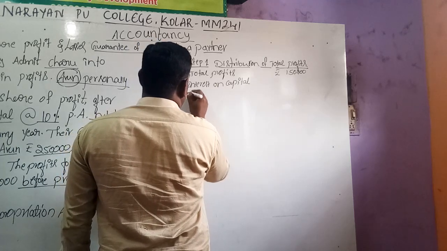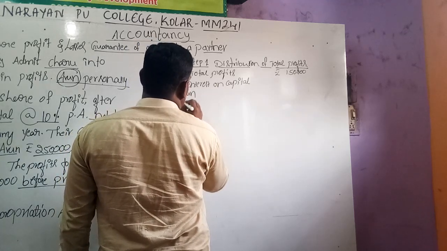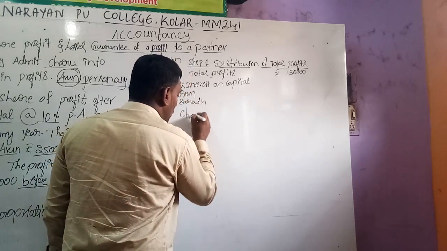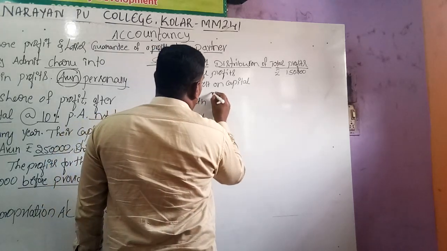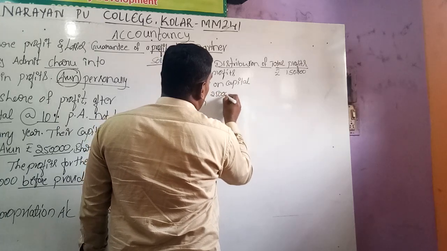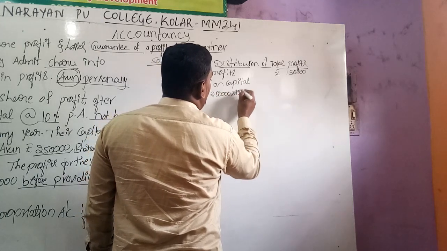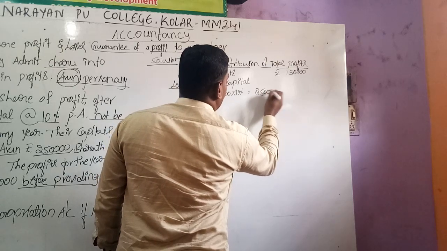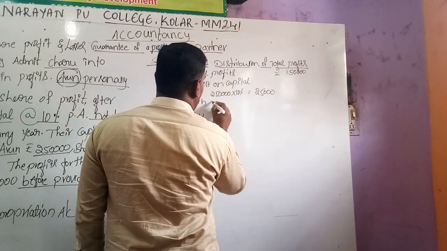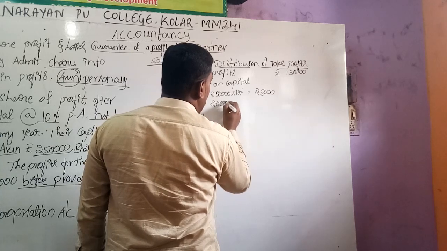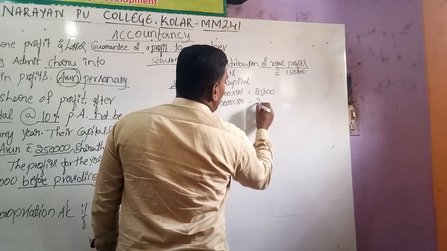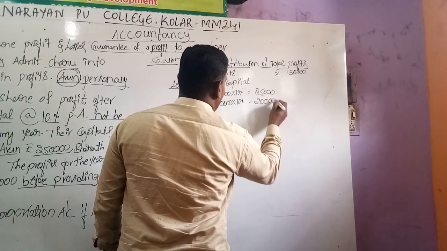First partner Arun, second partner Bharat, third partner is Charu. Arun's investment is 2,50,000 into 10%, we will get 25,000. Second partner Bharat's investment is 2 lakh rupees into 10%, we will get 20,000.